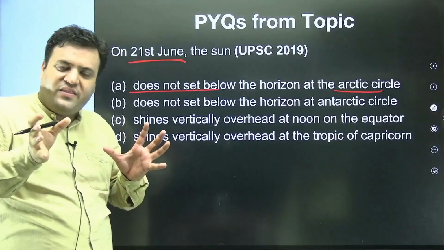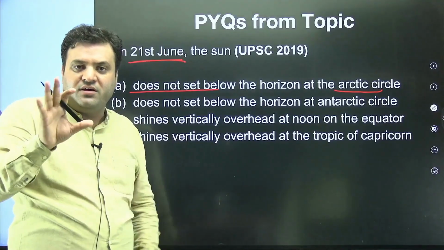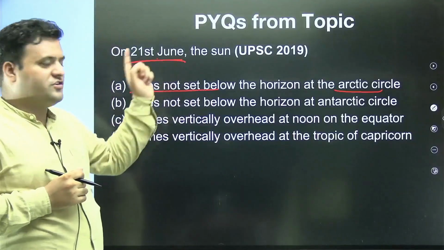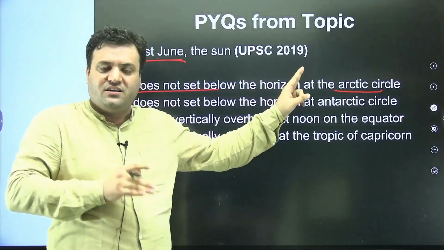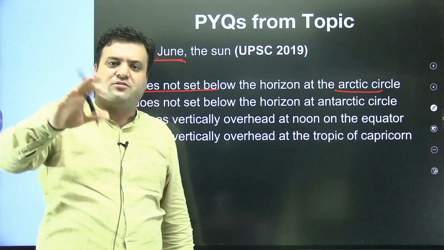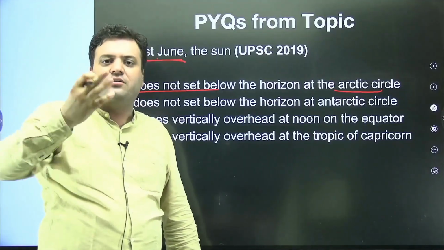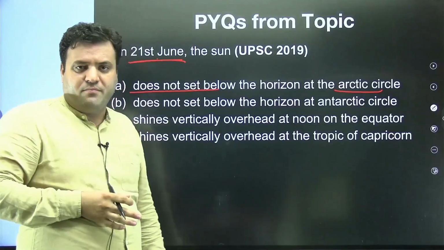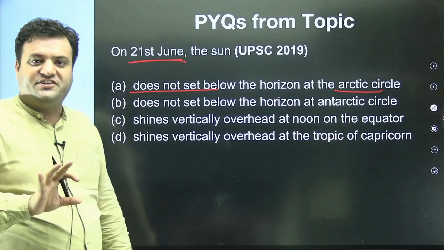So when you are on the Arctic Circle, 66.5 north, you will see we have a presence of sun at least for 3 months, during 21st of June. So that means what? That sun does not set below the horizon at Arctic Circle. For 24 hours sun will be present, though its position will be changed with respect to the horizon, but it does not set below the horizon. Sun will be present at any given point of time in 24 hours, though its angle will be changed.